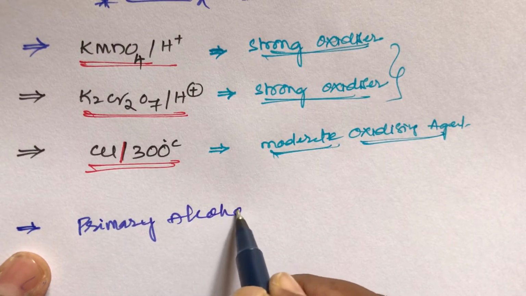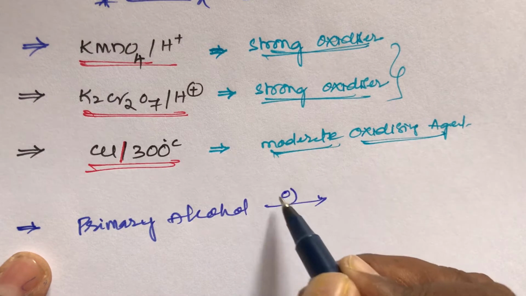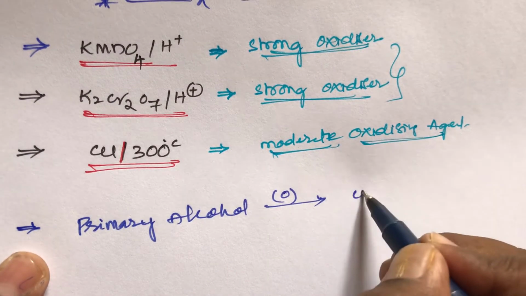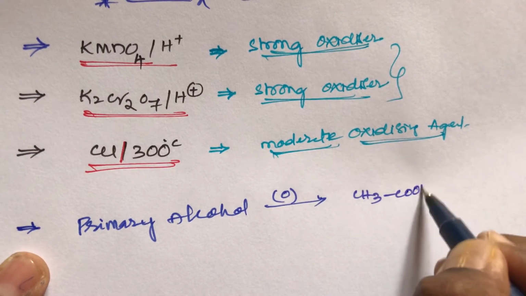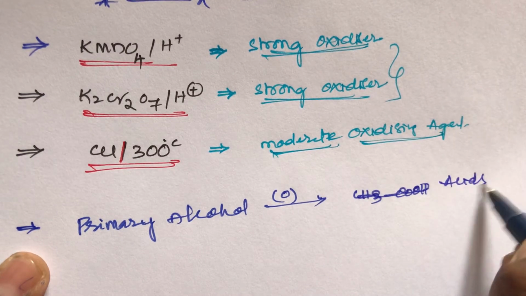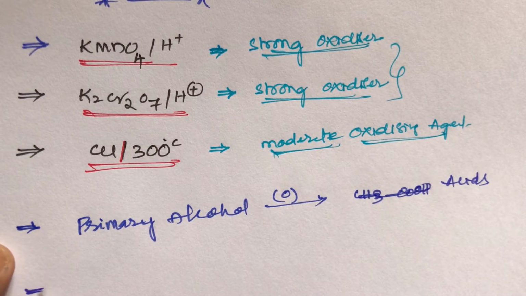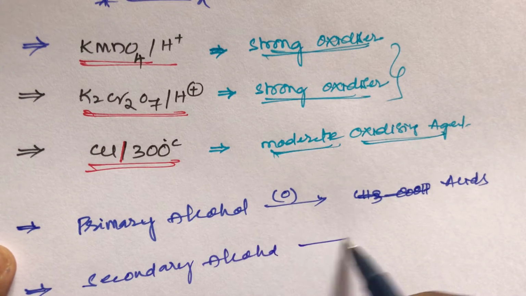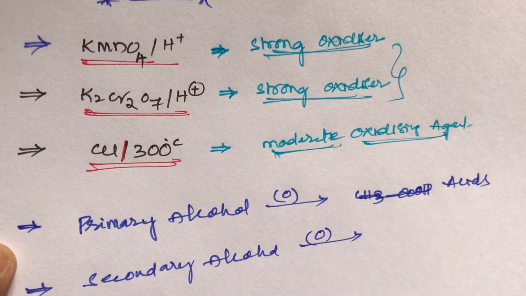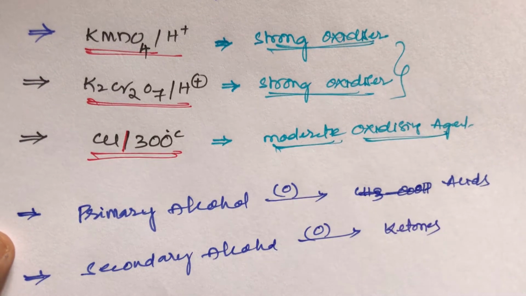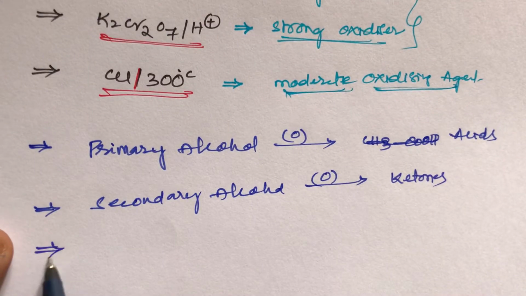Primary alcohols on oxidation with K2Cr2O7 or KMnO4 in the presence of acidic medium give acids. Then next, secondary alcohols on oxidation with KMnO4 or K2Cr2O7 give ketones.